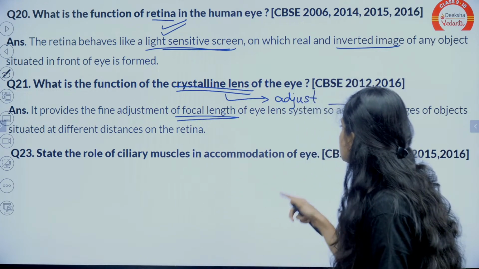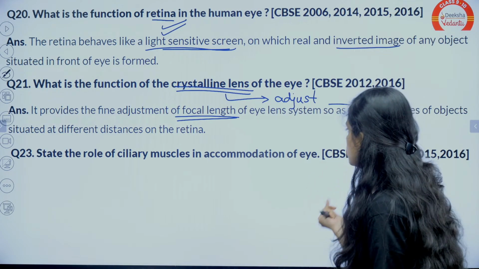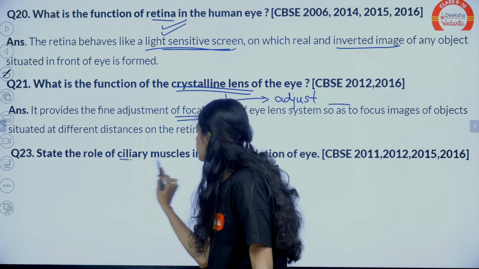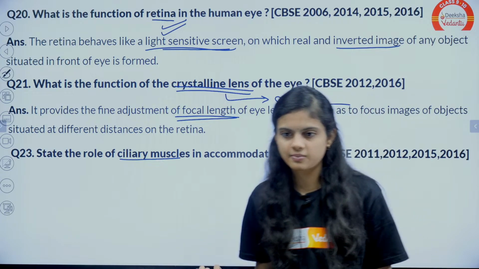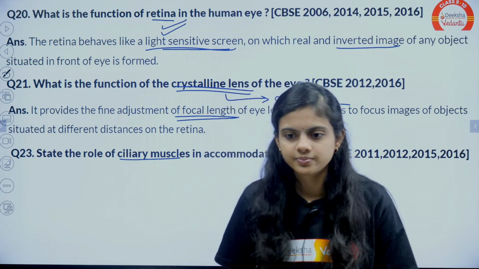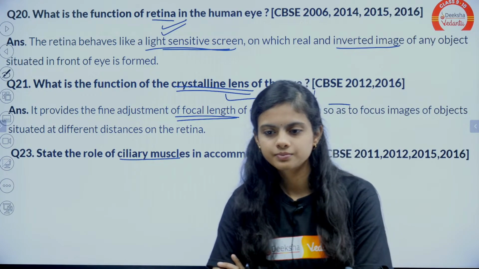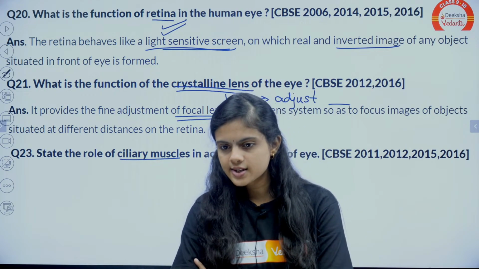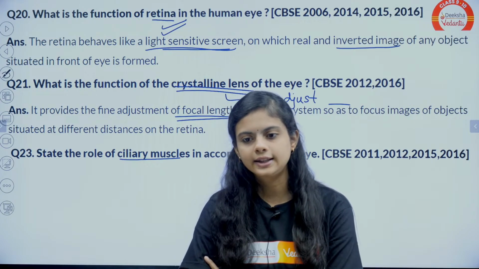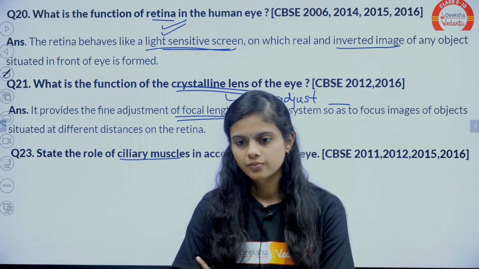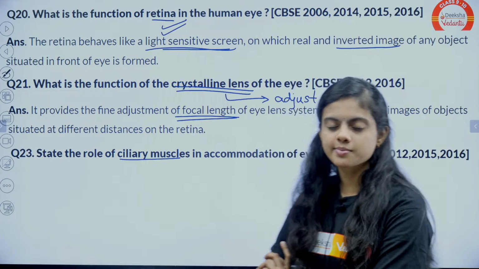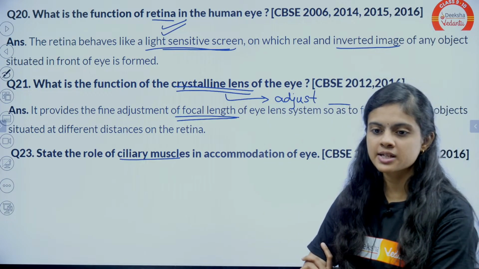State the role of ciliary muscles in the accommodation of the human eye. What is the role of ciliary muscles? Lens provides adjustment of focal length. Yes, adjustment of focal length. What about ciliary muscles?